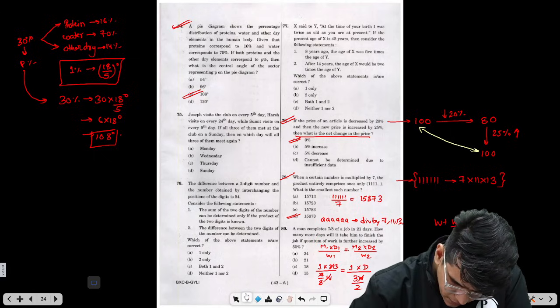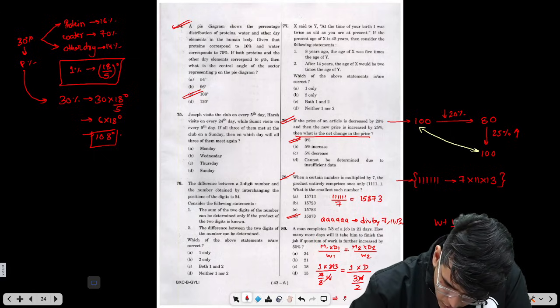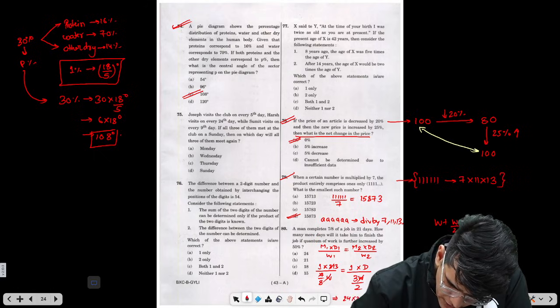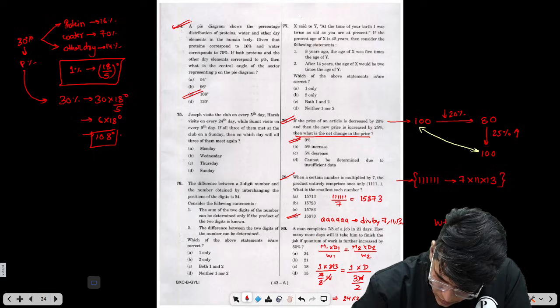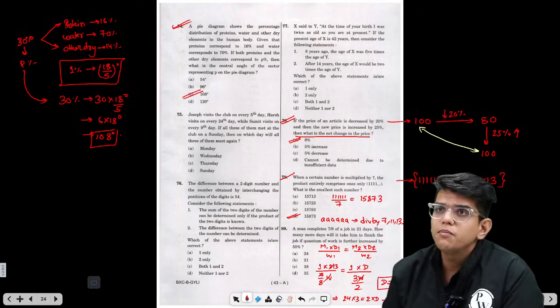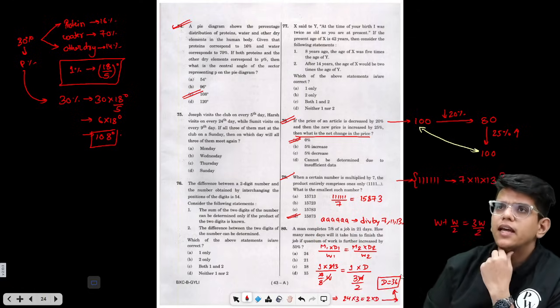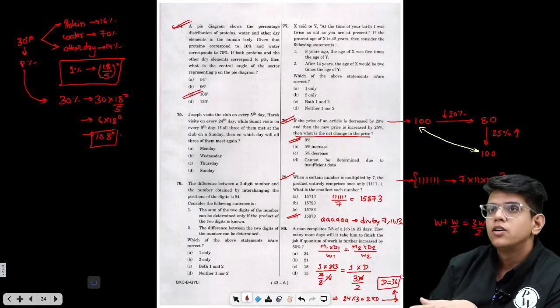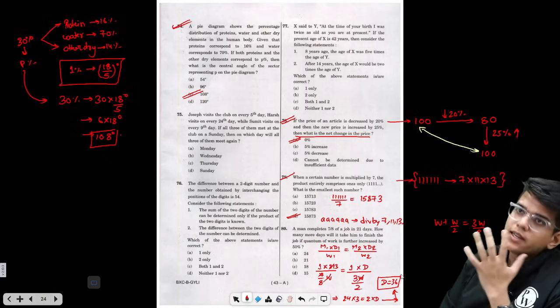We will get 24 into 3 equals 2 into D. This will give you D equals 36. So the total number of days it will take to complete the 3W by 2 work is 36 days.